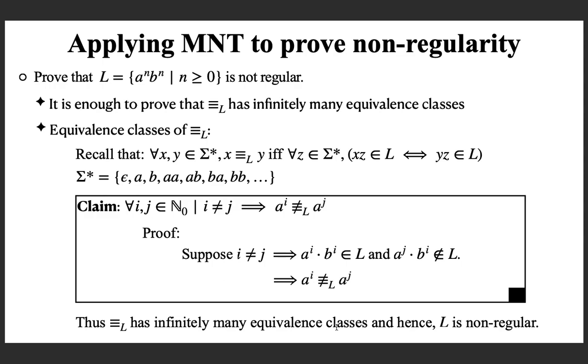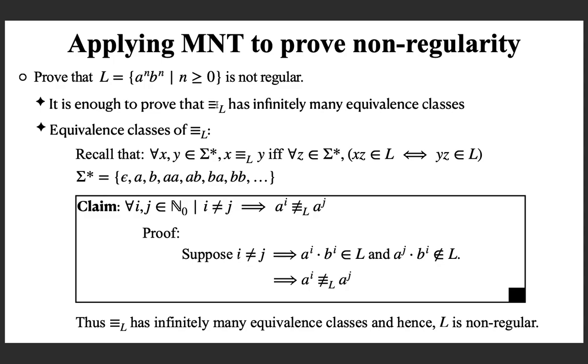See, you can use the Myhill-Nerode theorem to prove that a language is regular and also to prove that a language is non-regular. It is enough to just find the equivalence classes of the canonical equivalence relation. If there are finitely many, say that it is regular, otherwise you say that it is non-regular.